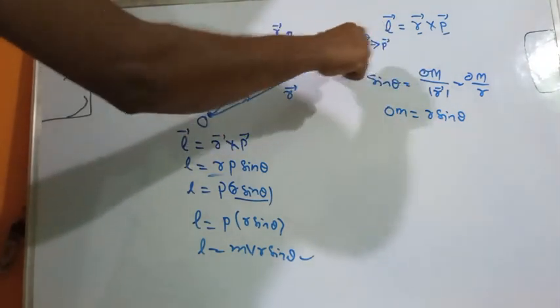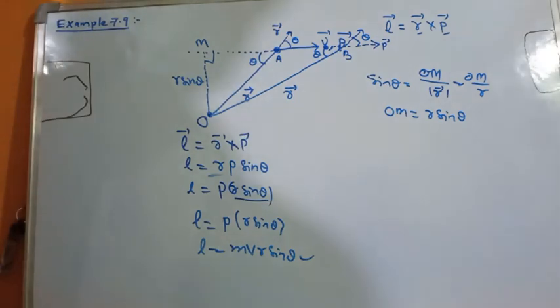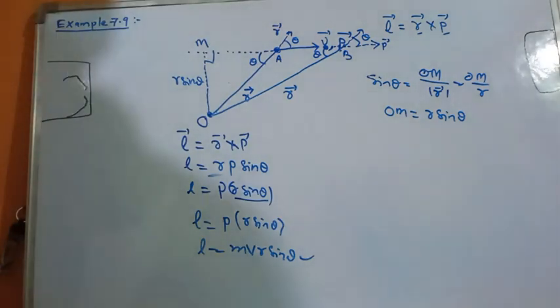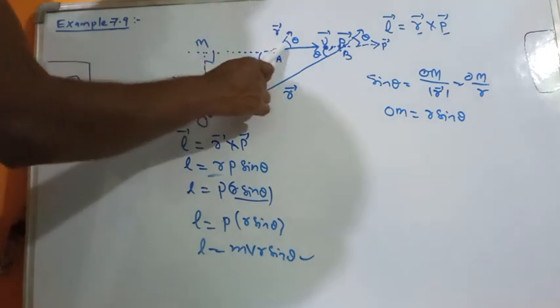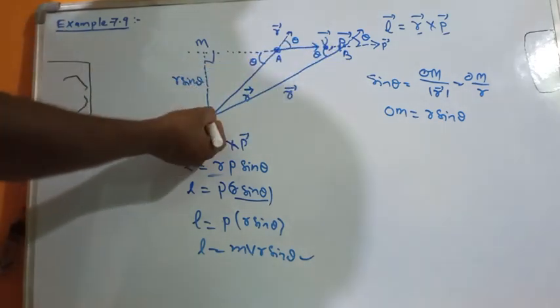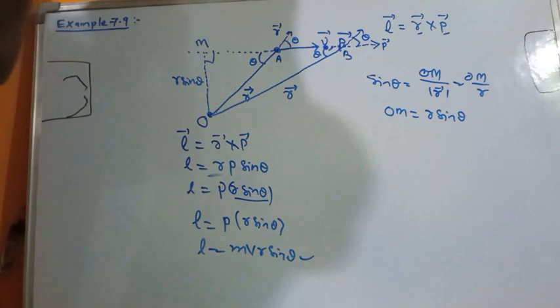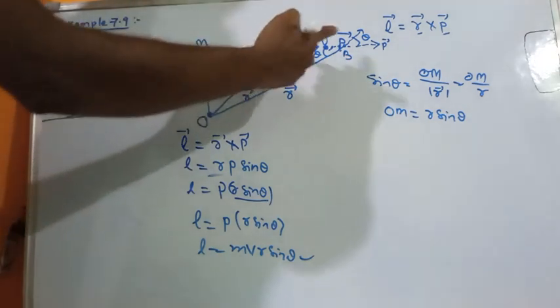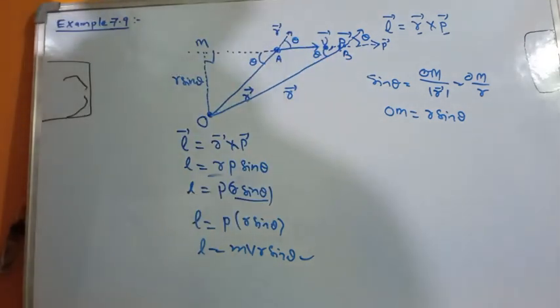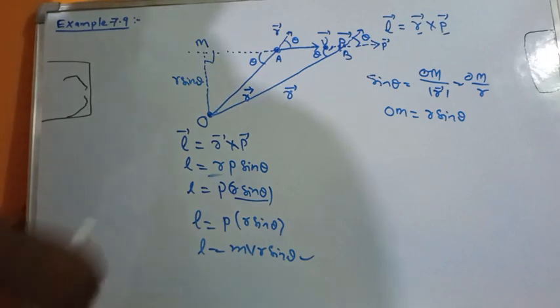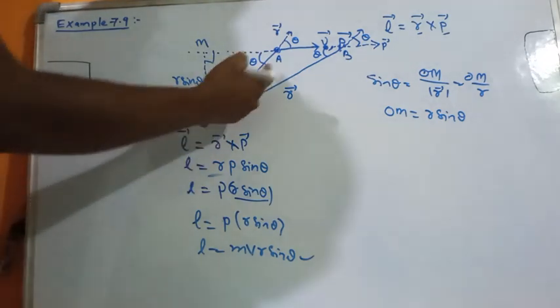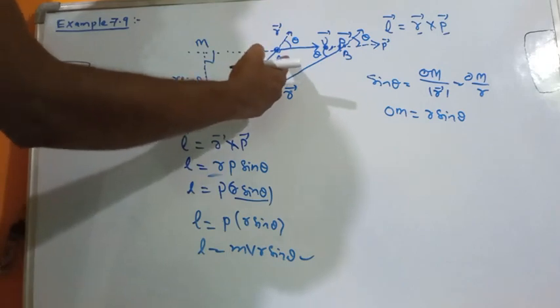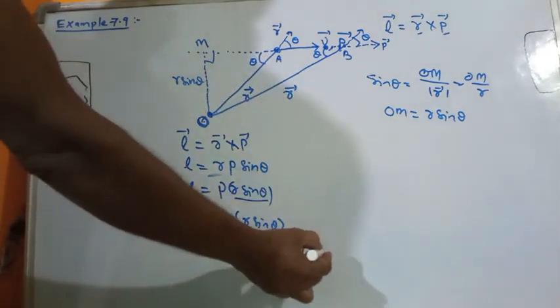So in r and p, direction and magnitude are both the same. So when a particle is moving with constant velocity, if we observe it from one arbitrary point, then its angular momentum is not changing.